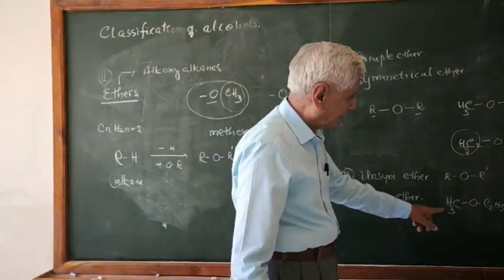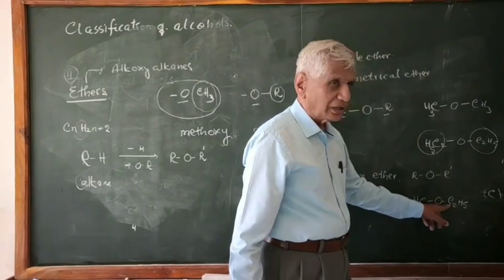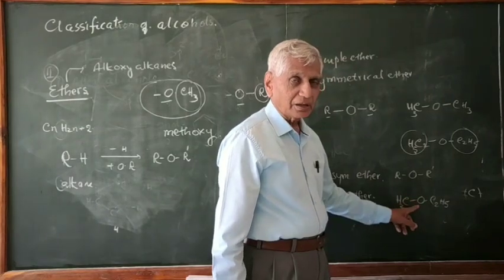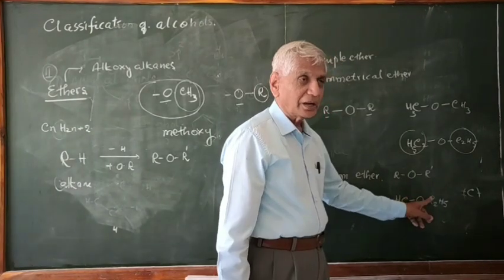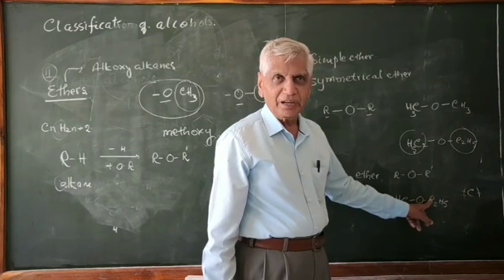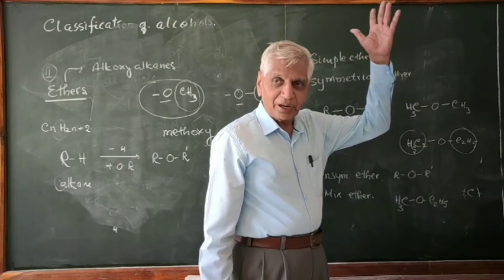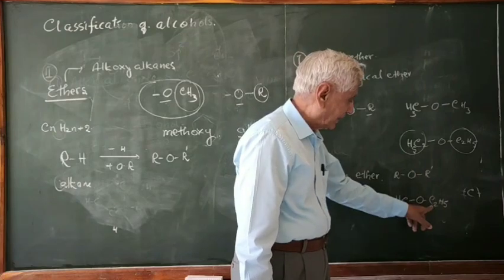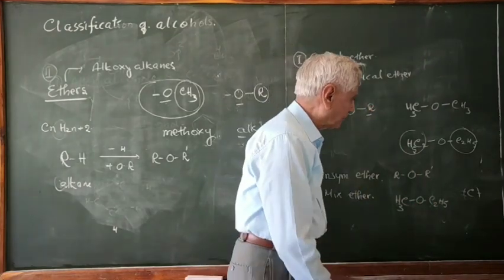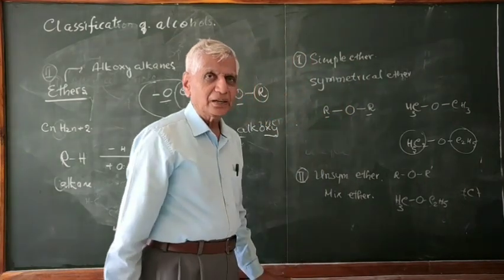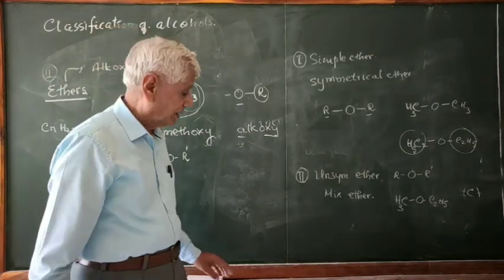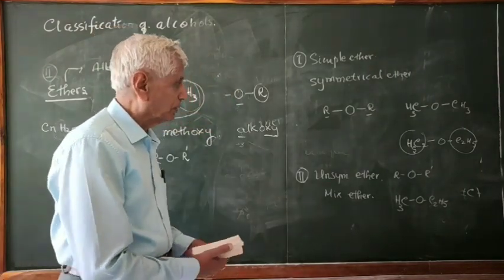Methyl starts from M, ethyl starts from E. Therefore it is ethyl methyl ether. Follow? E comes first in the alphabet: A, B, C, D, E. M comes later. If the two groups are same, then di is used: dimethyl, diethyl, etc. That will come in nomenclature.